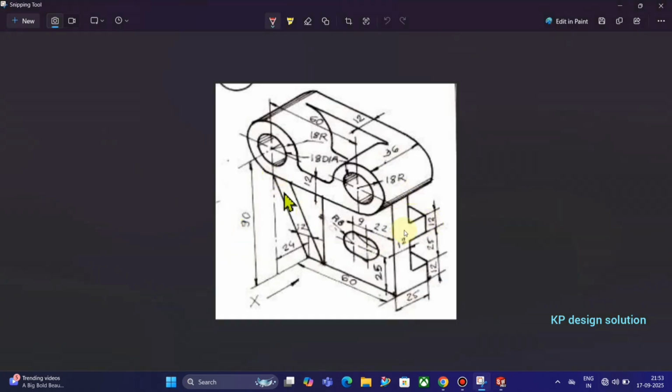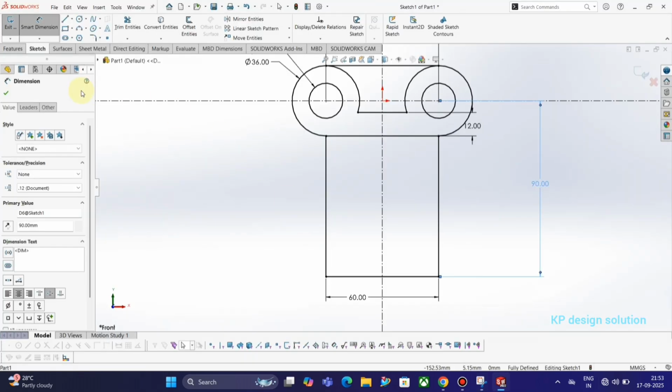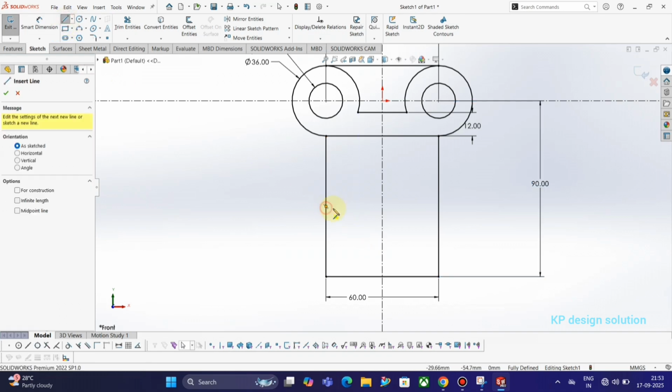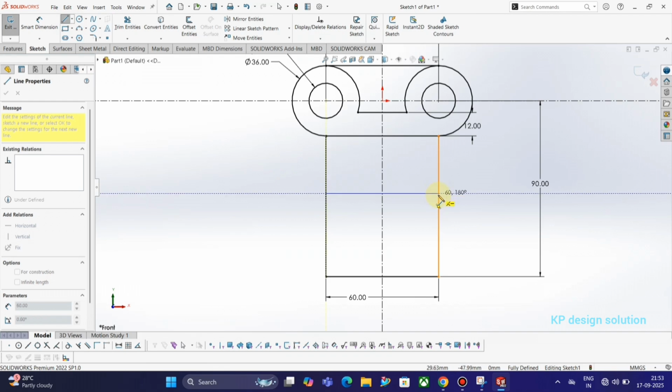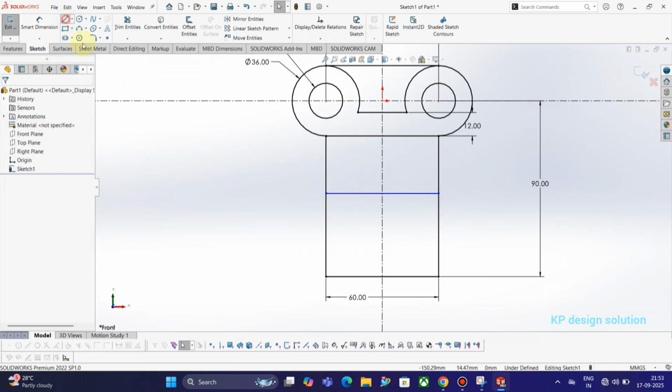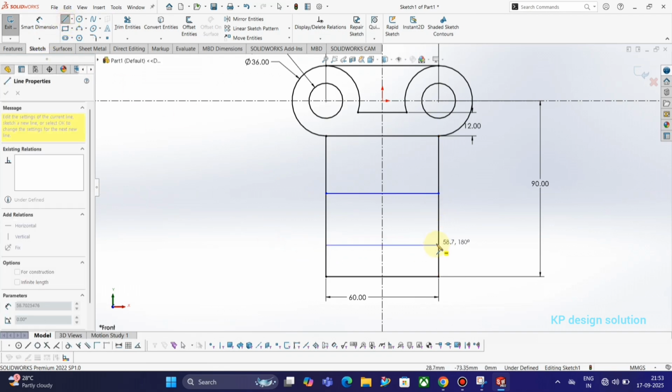Okay guys, now we saw that when we look from the front view and from the side view, there are profiles that are attached to it.